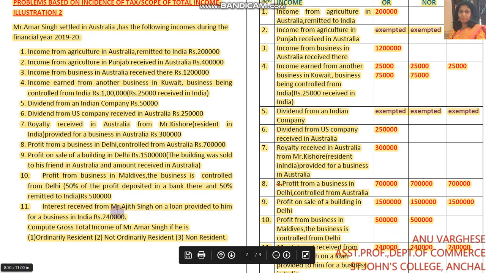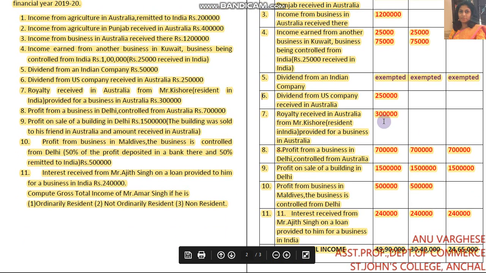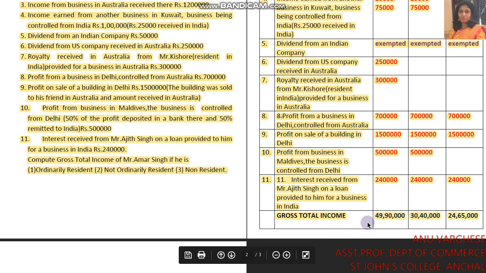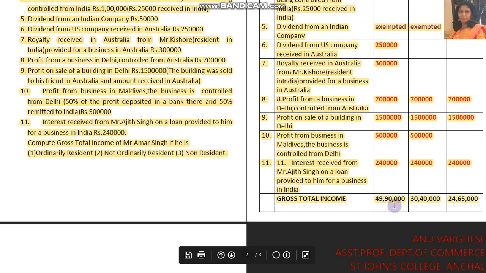Next one, interest received from Mr. Ajit Singh on a loan provided to him for a business in India. Income is arising in India. So you can write 2,40,000 in the column of ordinarily resident, not ordinary resident and non-resident. Now what you have to do? You have to add the 3 columns. When you add, you get the gross total income of Mr. Amar Singh. If he is ordinarily resident, it is 49,90,000. If he is not ordinarily resident, 30,40,000. And if he is non-resident, it is 24,65,000.